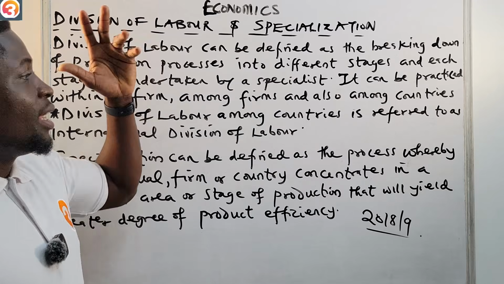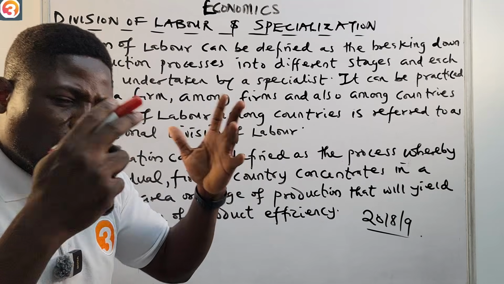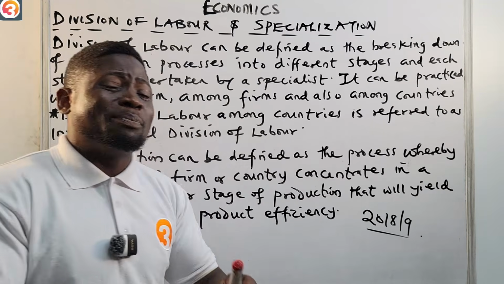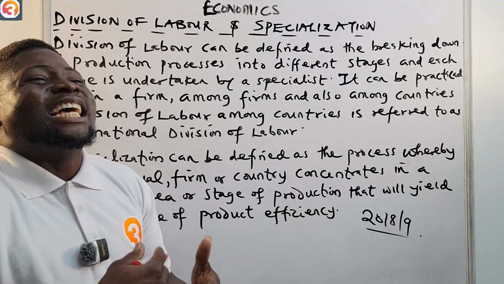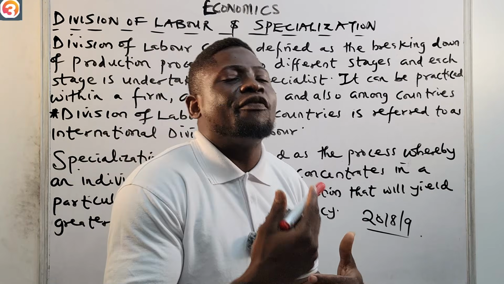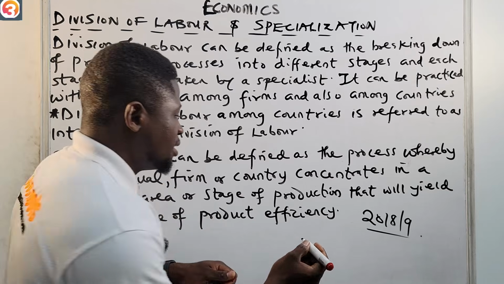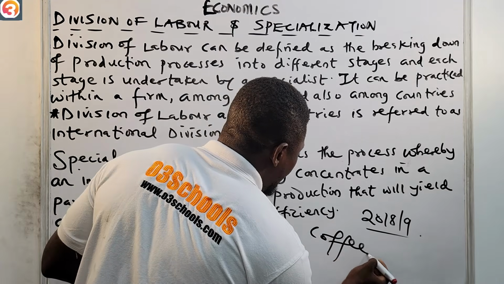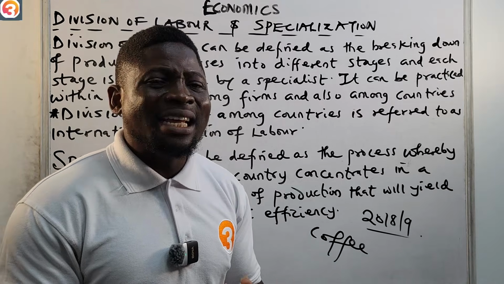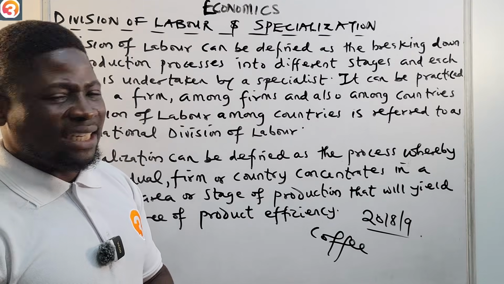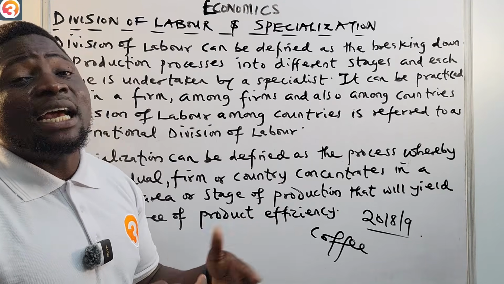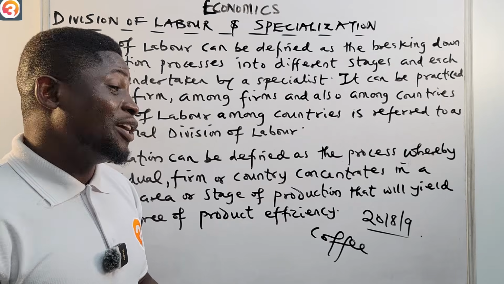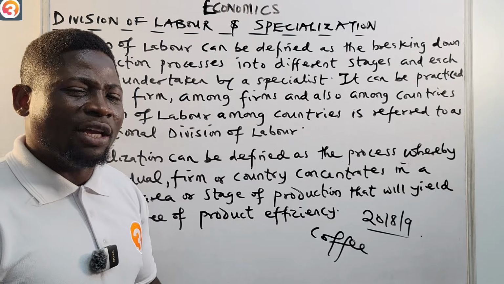It can be practiced within a firm, and among countries. Like there are some countries that are specialized in producing a particular product, like Brazil. They are specialists in producing coffee. The coffee you take, Brazil is the specialist in producing it. Likewise, Saudi Arabia, oil. When they say oil money, talk about Saudi Arabia, they produce oil.